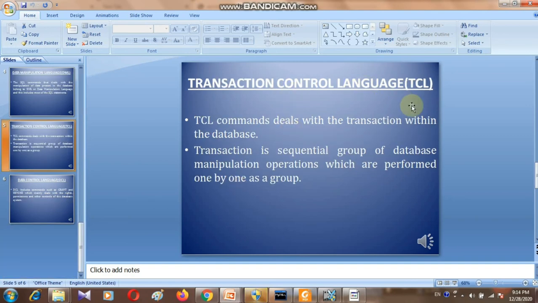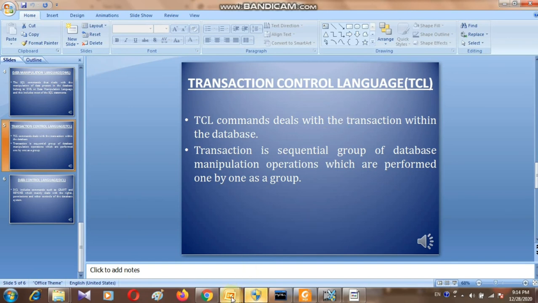Transaction control language command. TCL commands deal with transactions within the database. A transaction is a sequential group of database manipulation operations which are performed one by one as a group. This TCL command is not in the syllabus, so I'm not going to discuss more about it.